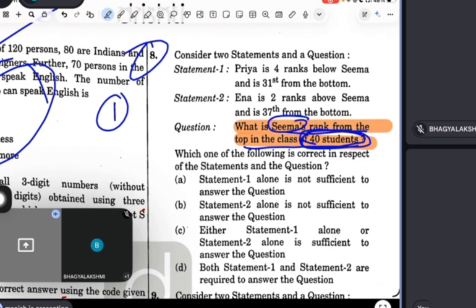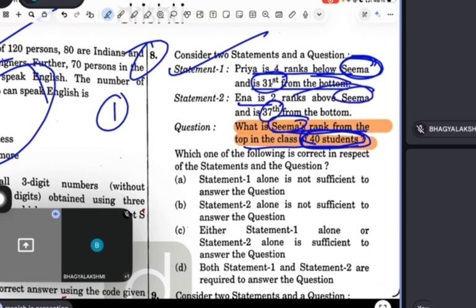First we have to find out Seema's rank. Let's see if Seema is there in the first statement. Seema is there. Priya is four ranks below Seema and 31st from the bottom. Again I got one piece of information, 31st. It means alone is sufficient. Now see the second statement. Seema is there. Now 37th. Two pieces of information I got. It means either statement is sufficient to answer the question.